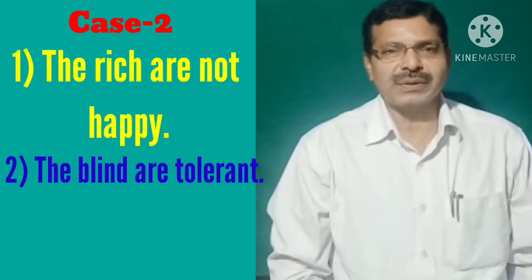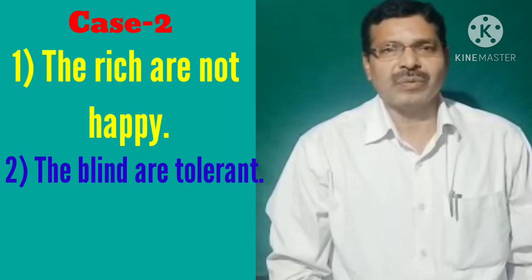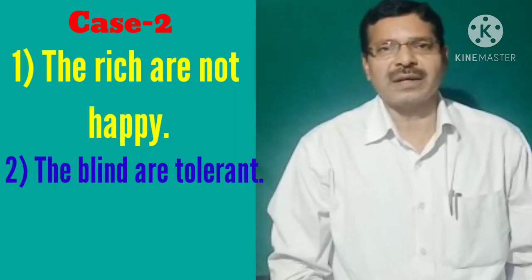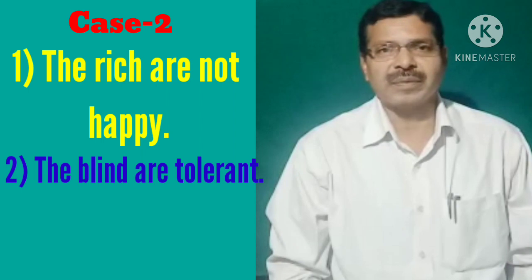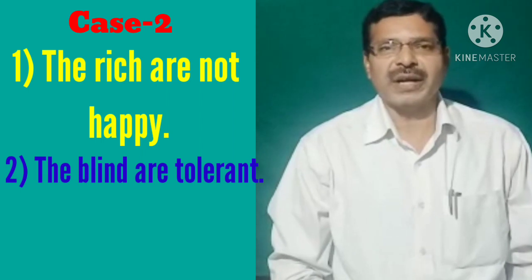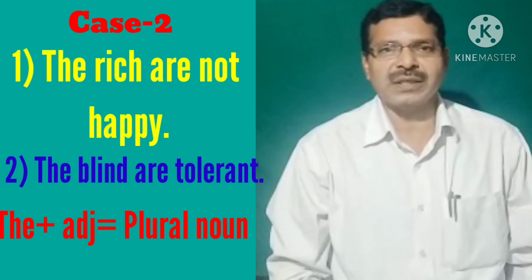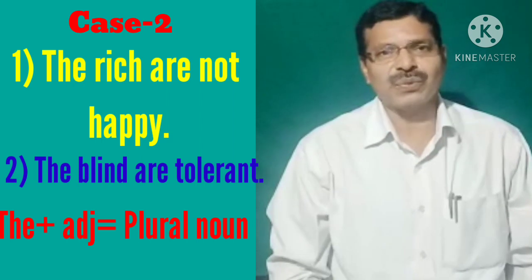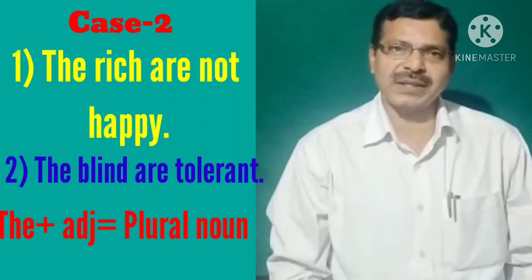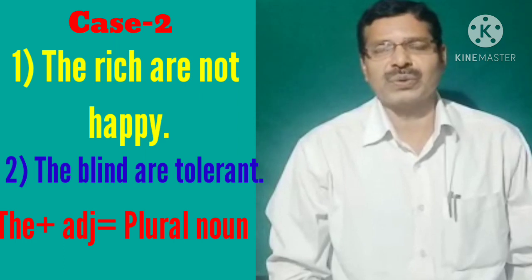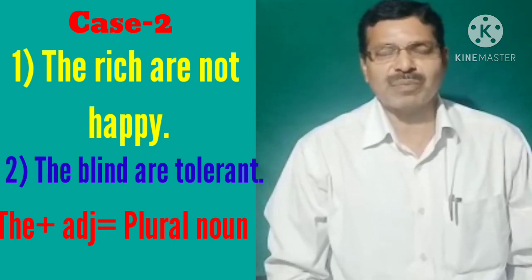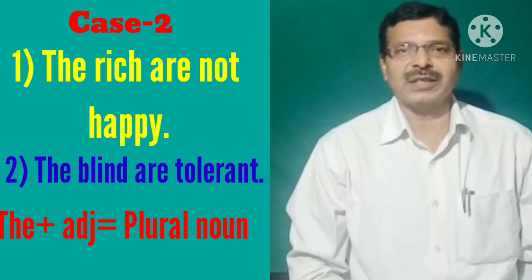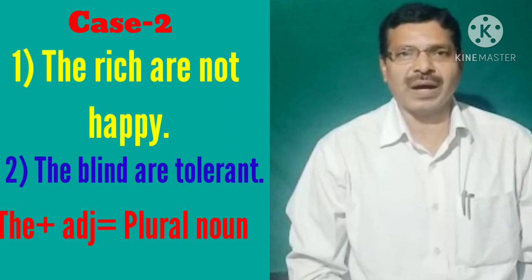Case number 2. Look at the sentence. The rich are not happy. The blind are very tolerant. So you see the use of the rich, the blind, and with it we use a plural verb. Why? The plus adjective refers to a plural subject, a plural noun. As it is a plural subject, it takes the plural verb are.